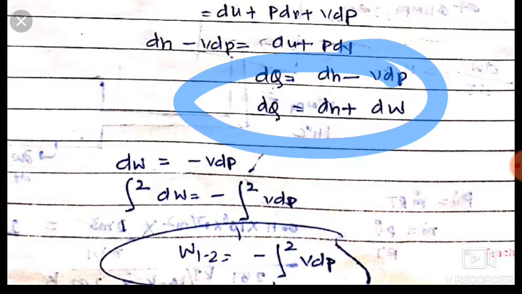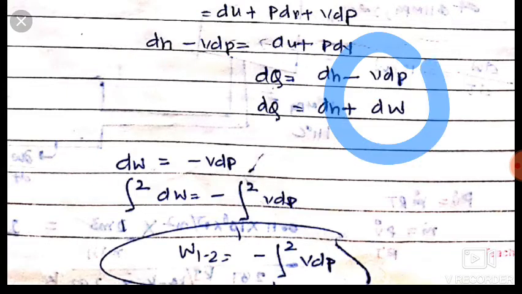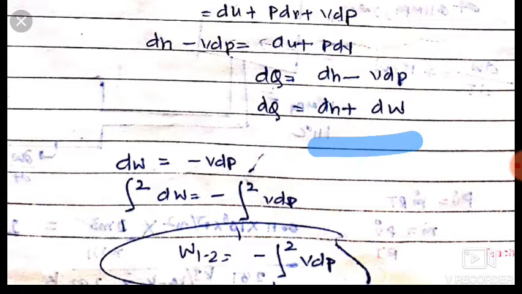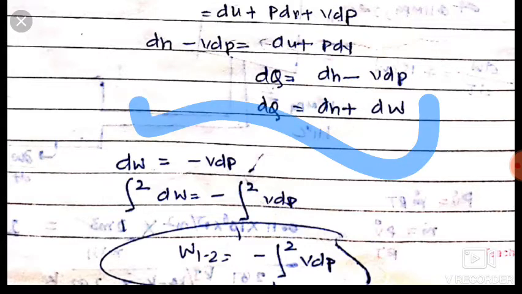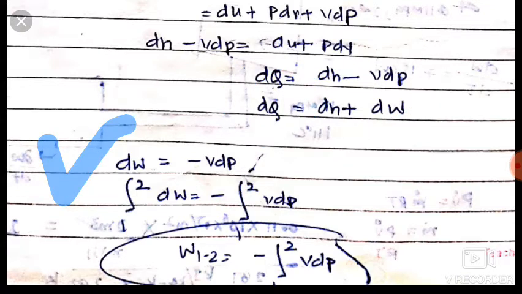It comes from du plus pdv is equal to dq, and we write dH minus vdP the same, and in place of vdP we write here dW. So friends, from here we can say that dW is equal to minus vdP. From comparing these two equations we get dW is equal to minus vdP.